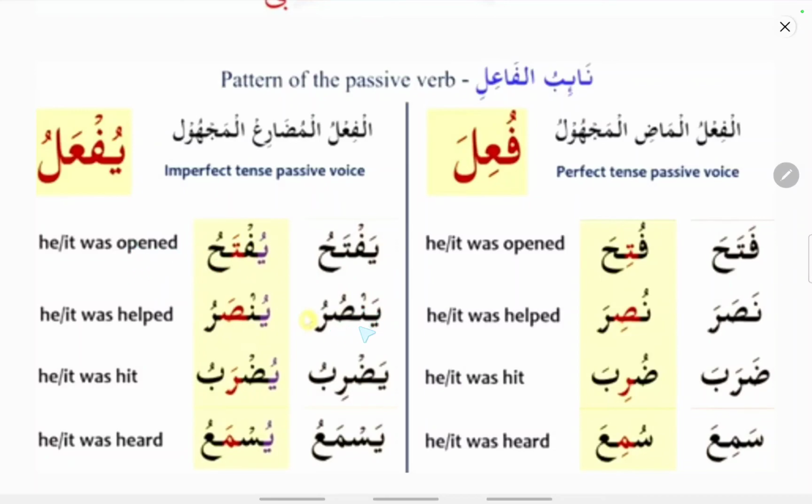Yansuru means he helps. Yunsaru means he was helped or it was helped. Now yadribu means he hits, yudrabu means he was hit or it was hit. Yasma'u means he hears. Yusma'u means he was heard or it was heard.